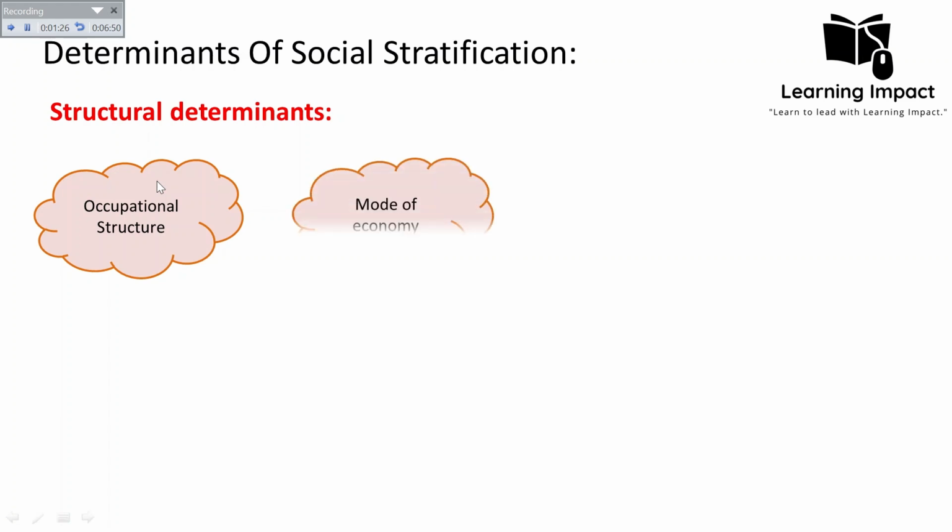Then the second is the mode of economy. What kind of mode of economy exists in our society will determine the social stratification. For example, agricultural economies have few high status positions. The rate of mobility rises with industrialization and the provision of more opportunities for social mobility in an industrialized society. So if we take an agrarian society, there is no such visible and deep-rooted social stratification as in an industrial society. So the mode of economy determines what kind of social stratification will exist in our society.